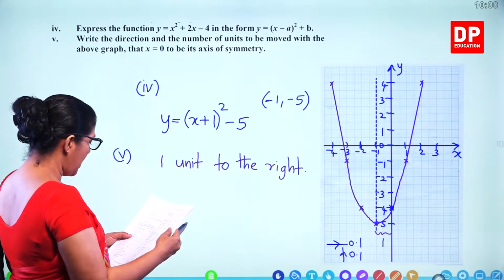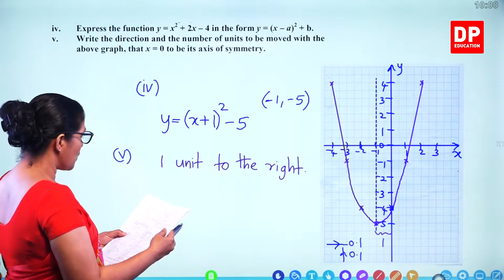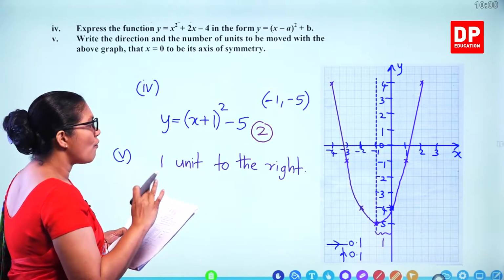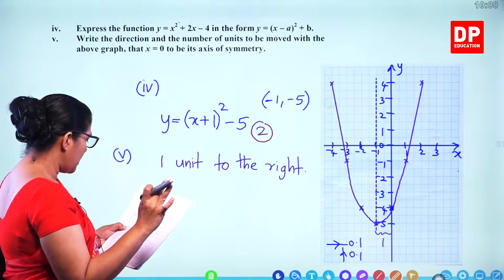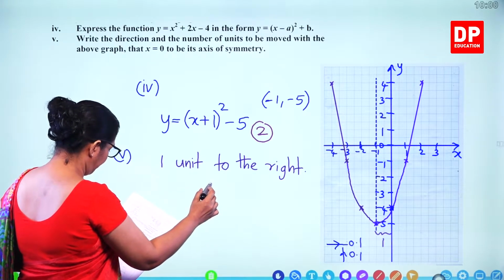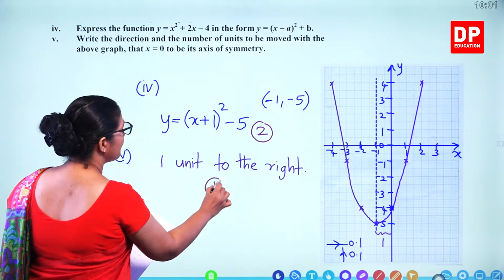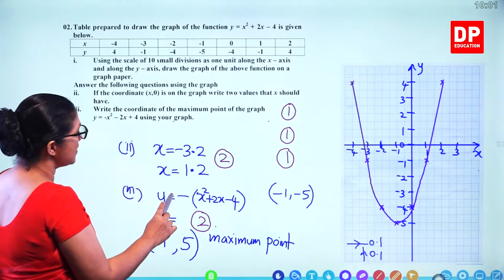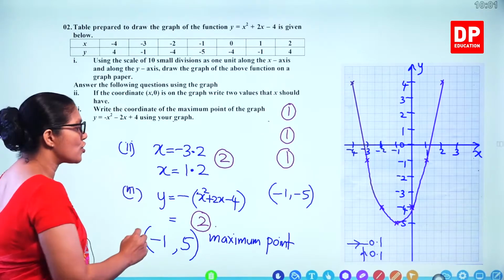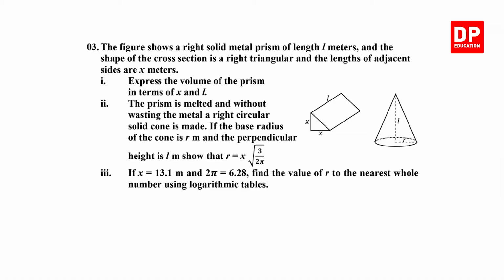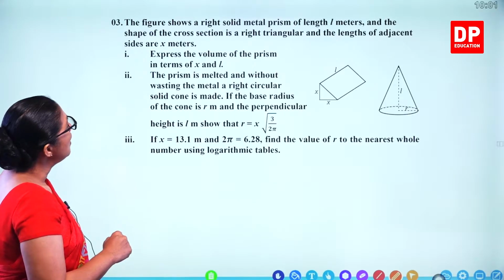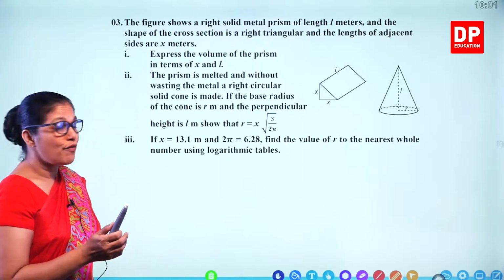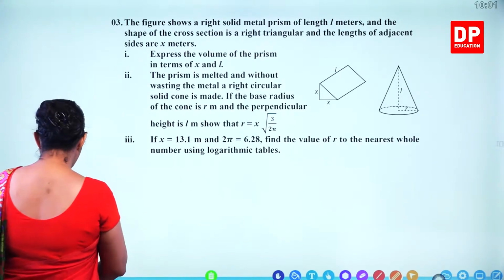This one, writing the equation, you get 2 marks. X plus 1 squared minus 5, 2 marks. And positive direction or 1 unit to the right, you get another 1 mark. So 3, 4, 5, 6, 7, 8, 9, 10. So 10 marks for that question. Let's do question number 3. That's about volume. You need to show R equals this, and using logarithmic tables, you have to find out the answer. So let's do the question.